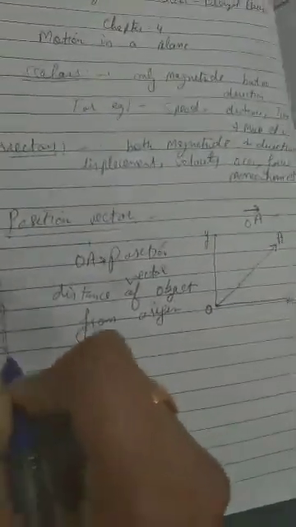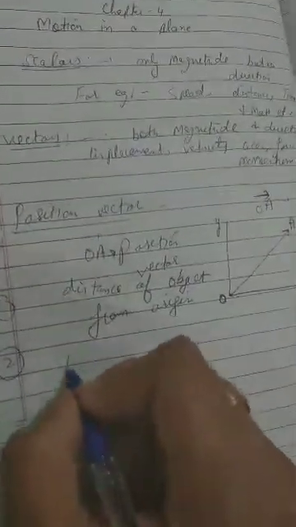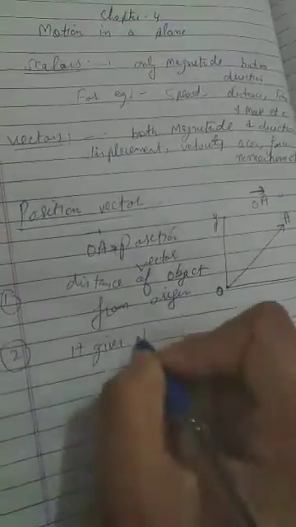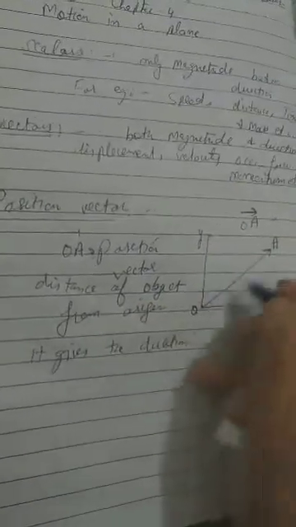Next, second, it gives the direction with respect to the origin, means according to the origin its direction is towards this side or toward this side. It gives the direction in which this object is going.